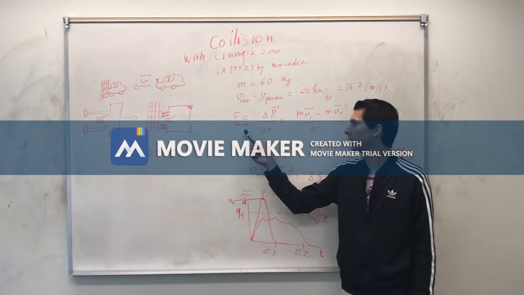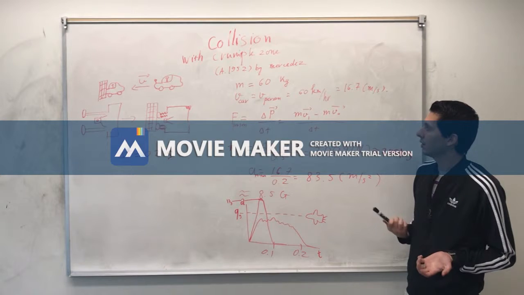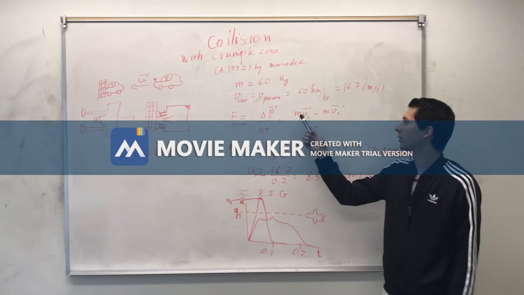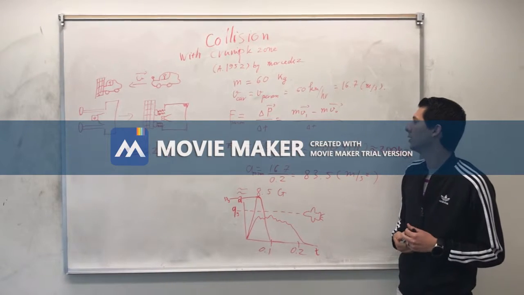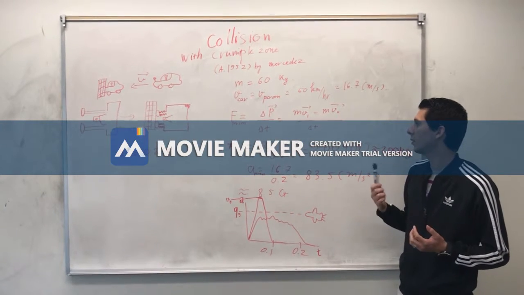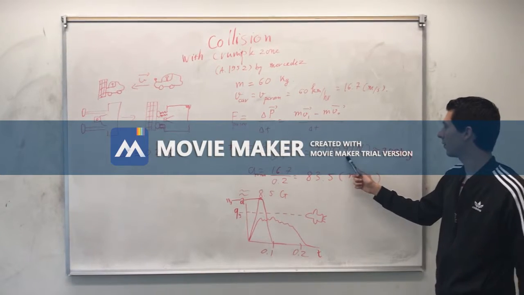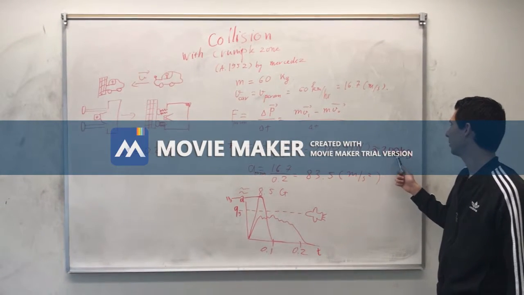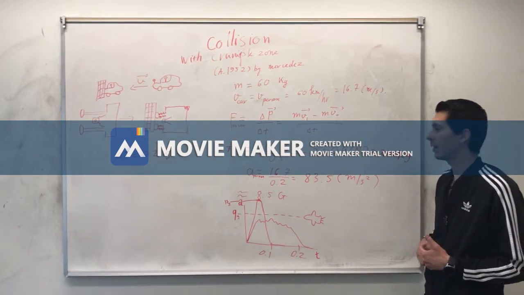The force on the person is equal to the change of momentum over time. The change of momentum is the final mass times final velocity minus the initial mass times initial velocity. The force is equal to 2,004 newtons, which is equal to 200 kilograms, which is actually what a person can stand.